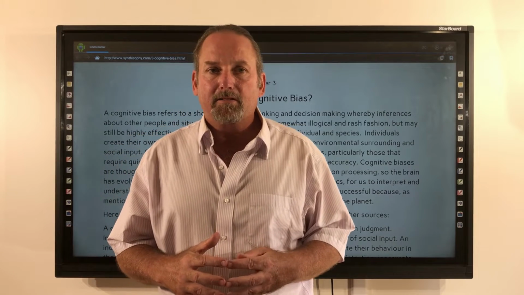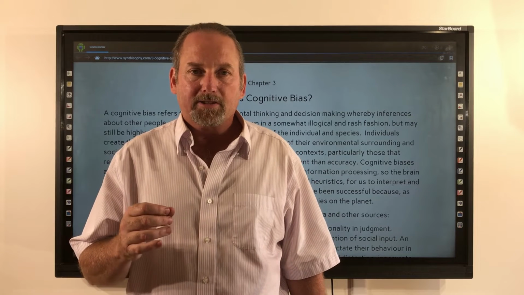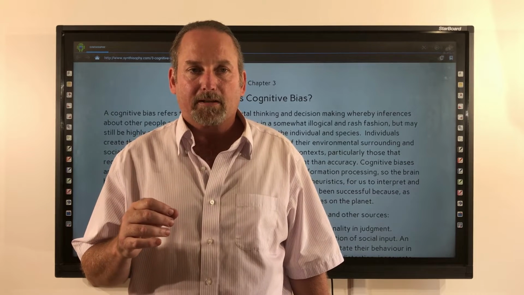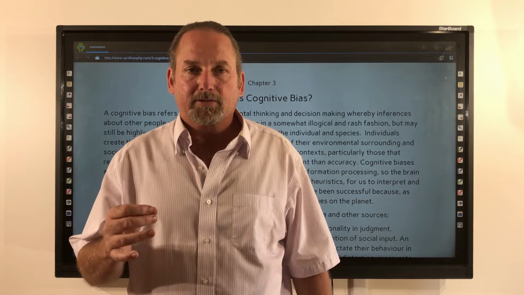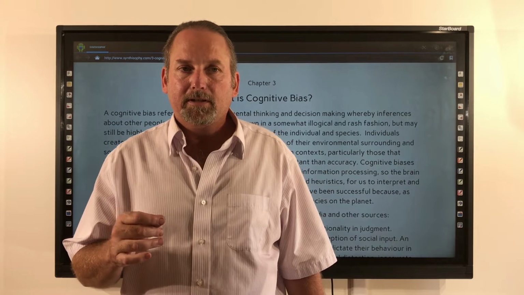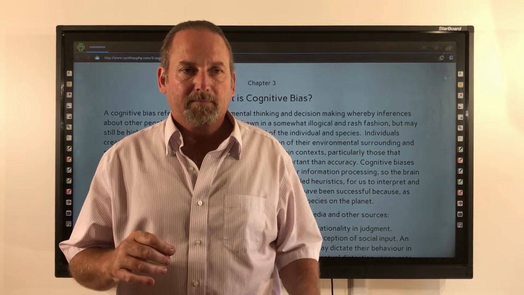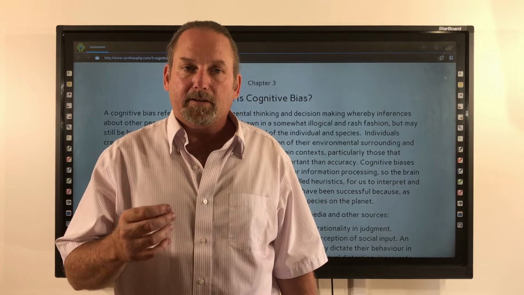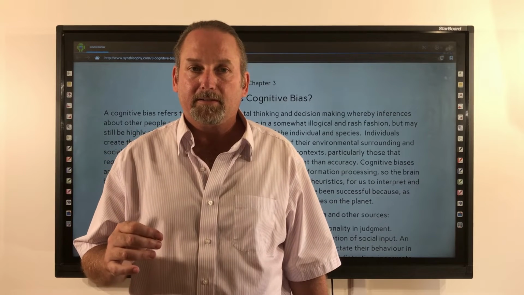Here's some more information on cognitive bias. Cognitive bias is a systematic pattern of deviation from rationality and judgment. Individuals create their own subjective social reality from their perception of the input around them. An individual's construction of social reality, not the objective input, may dictate their behavior in the social world. Thus, cognitive biases may sometimes lead to inaccurate judgment, illogical interpretation and stereotyping, which is when we assign something to a particular category or class, especially in a manner that is too rigid or exclusive and fails to reflect actual complexities.